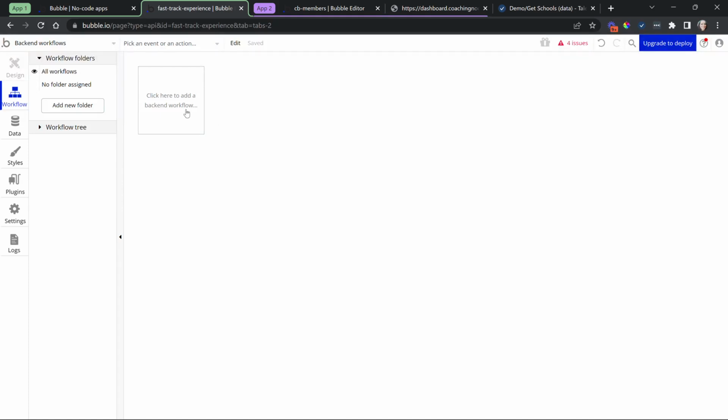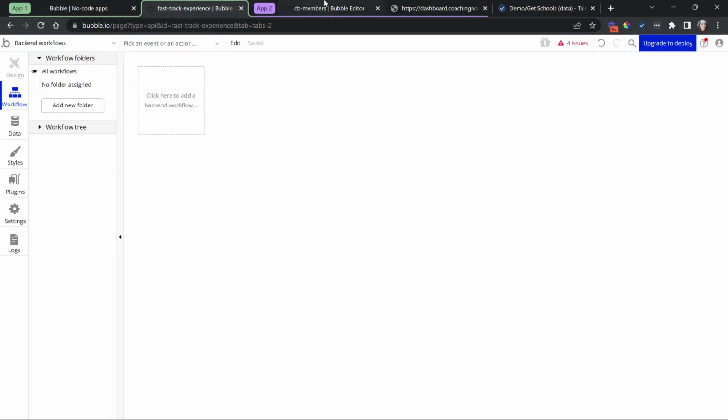And typically when an external service is triggering one of your backend workflows, that's typically going to be for a webhook. So if you want to receive a real-time notification from an outside service, that's normally what those are for. But you might have other cases where maybe other applications need to retrieve information for other reasons.